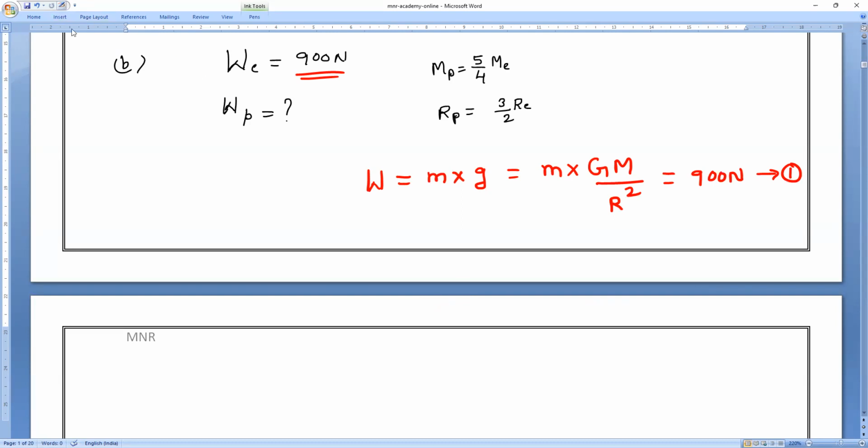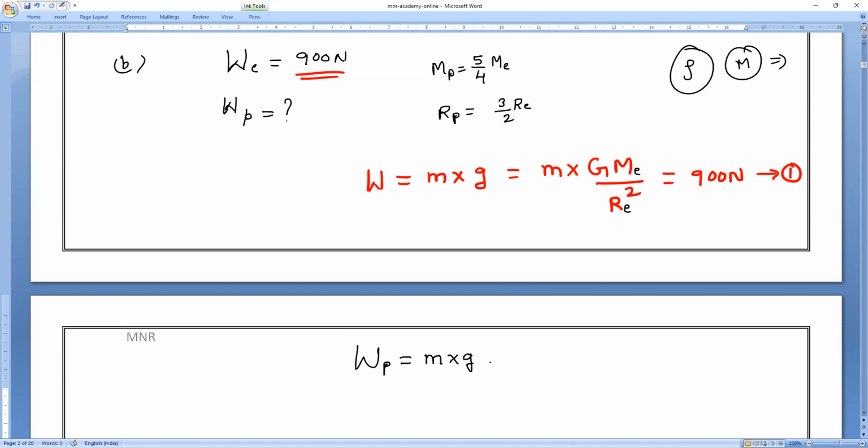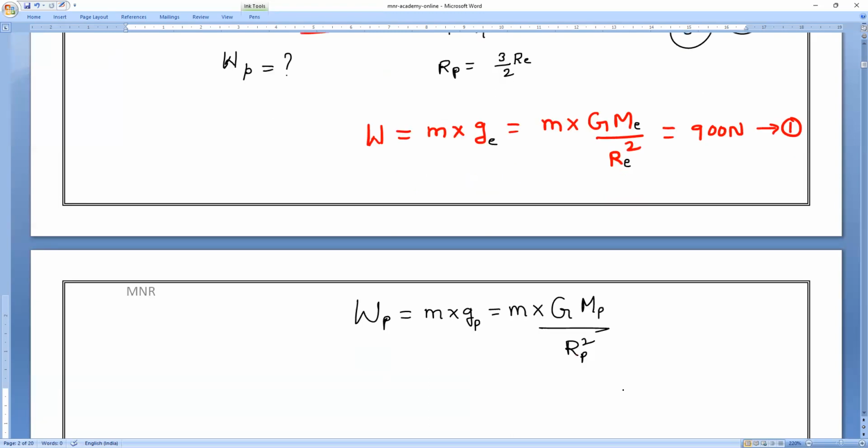In the previous question, why did I modify it? Before, they were asking density. That's why I replaced mass with the density formula. Understanding? Now it's only mass, so we don't need to go with that formula. Clear? So this is the mass of the Earth and this is the radius of the Earth. Now, the weight on the planet is equal to, what is the formula? Mass into acceleration due to gravity of the planet, which is equal to mass into capital G into mass of the planet divided by the radius of the planet square.